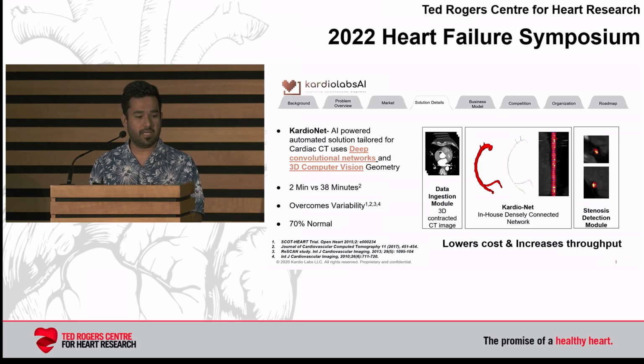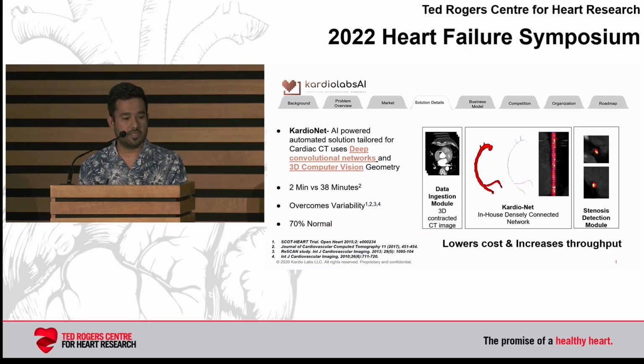So what we are trying to build is take this data, train the model. For training the model, we have our in-house solution called CardioNet, which we built internally. The idea behind that is we use something called deep learning segmentation. We take the scans, segment the arteries out of it, and then we apply machine learning algorithms to detect how much stenosis there is in the heart.